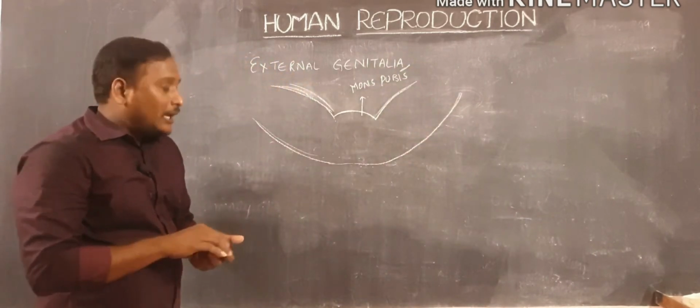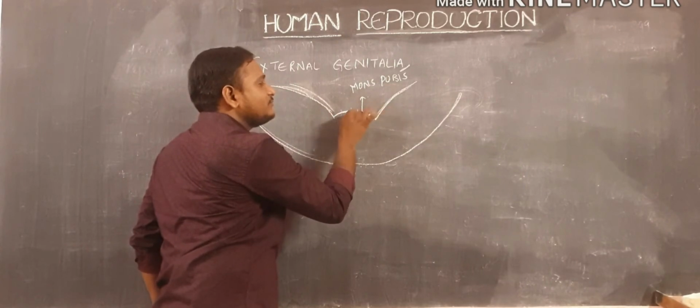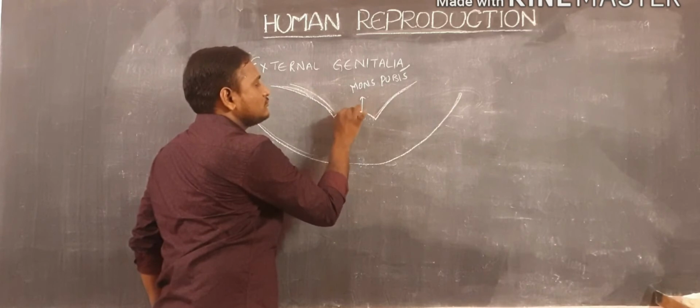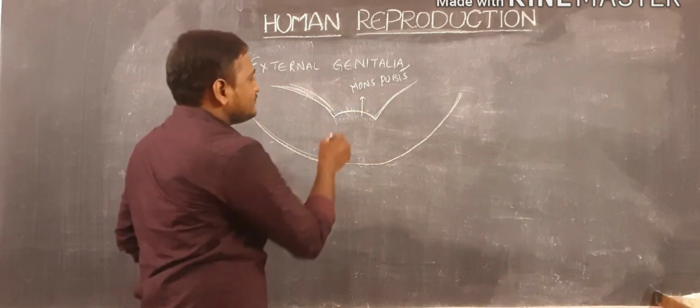At the mons pubis, there are a number of hair-like structures present, which are also called pubic hair.